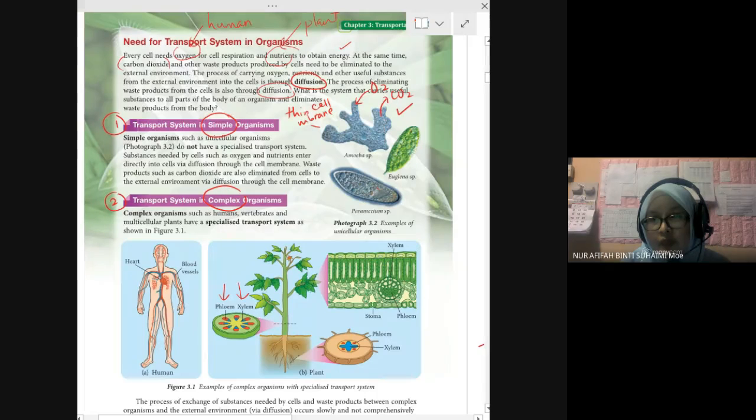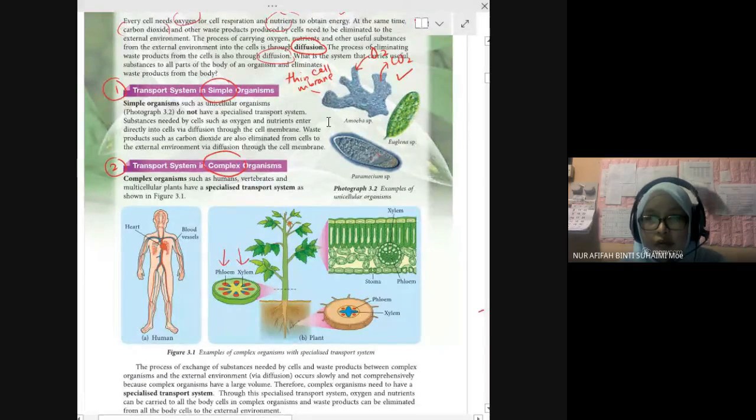The absorption and the eliminating all go through the diffusion process. What is the system that carries useful substances to all parts of the body of an organism and eliminates waste product? We call it transport system.